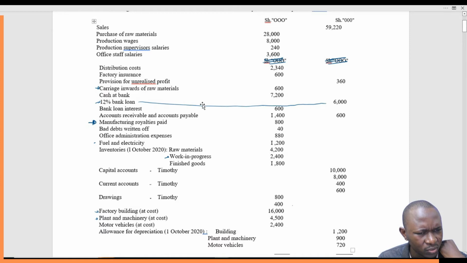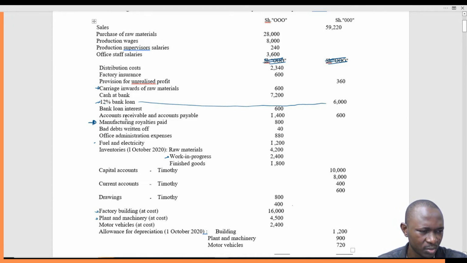What you paid is 600, though the interest is 720. We are interested in the interest that was incurred for that year, not what was paid. So what this means is that you paid 600 instead of 720. So 120 is still outstanding, and that will feature in the balance sheet as an accrual.